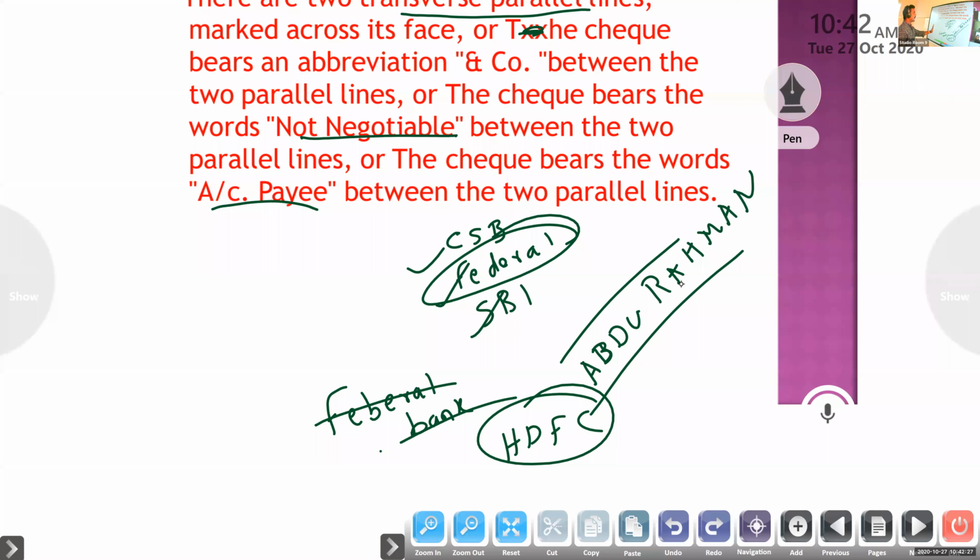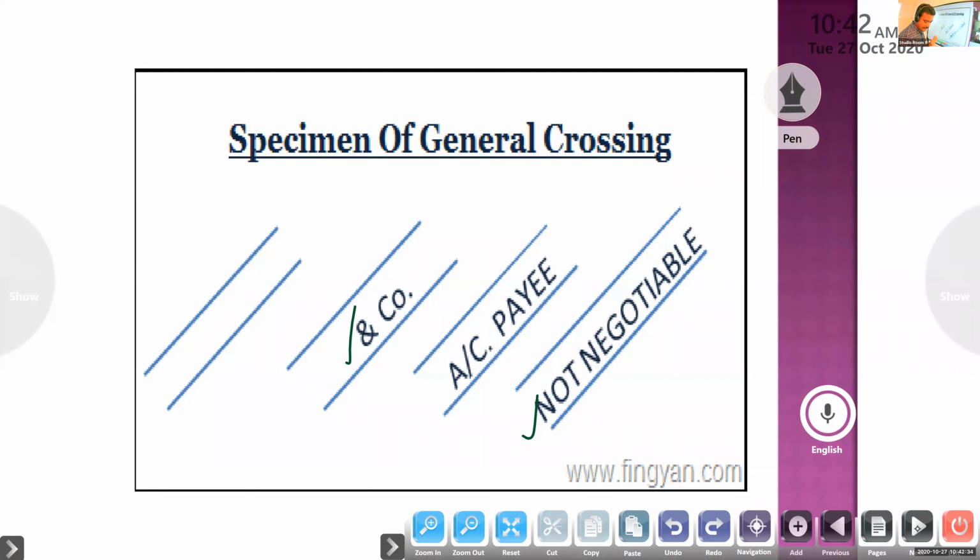General crossing means there must be 2 parallel transverse lines on the face of the check. The lines are drawn on the left hand corner of the check. Then the words 'and company' or its abbreviation may be written in between these lines, but this is not essential. These words are written when the drawer does not know the payee's bank. Then the words 'not negotiable' can also be added with the general crossing.